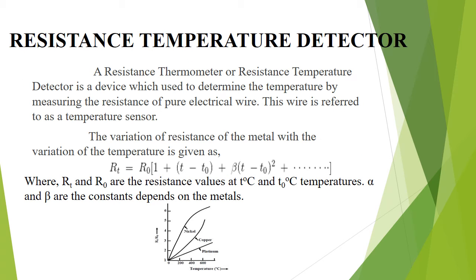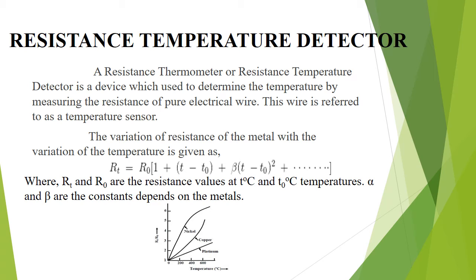Resistance temperature detector. We can call it RTD. The resistance thermometer or resistance temperature detector is an instrument used to measure electrical resistance in terms of temperature. The resistance of a conductor changes when its temperature is changed. This property is used for measurement of temperature.